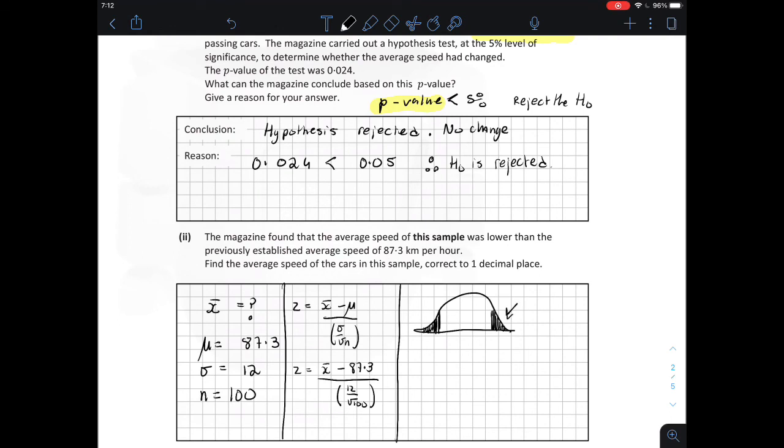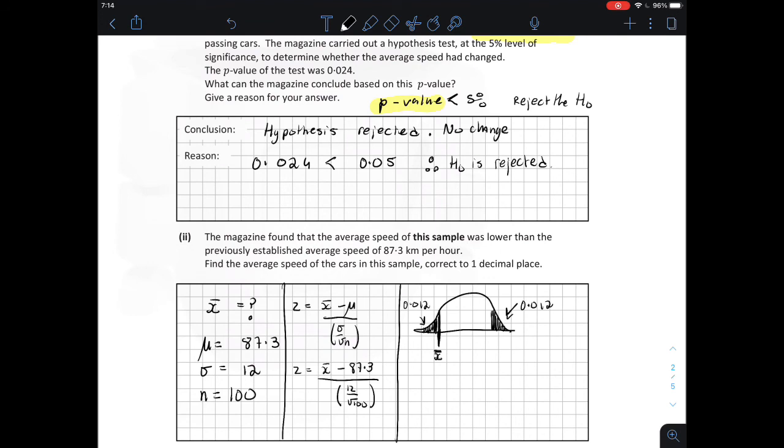So the p-value is the probability that a point will fall outside of the data that you've collected. That's your extreme values on both sides, 0.012. So we want what is the z-score that will give us this probability or this area of 0.012.